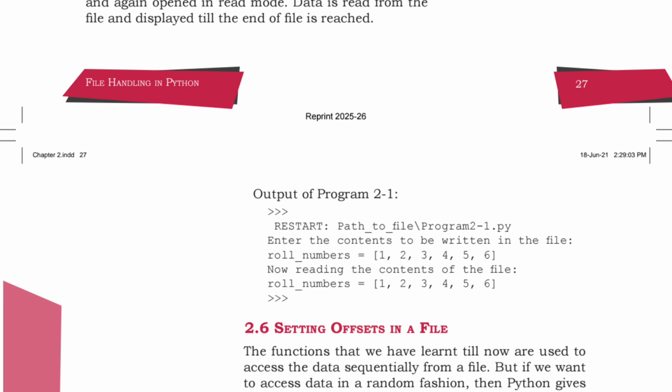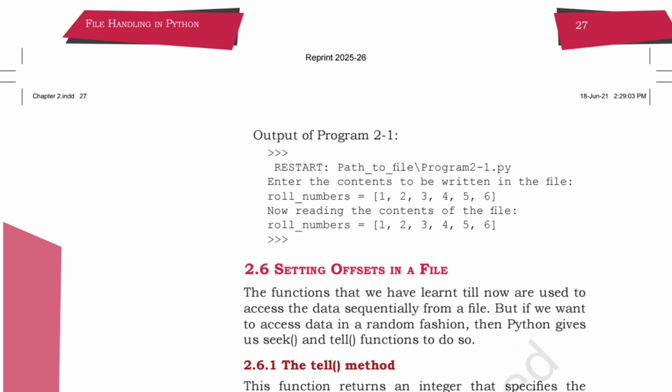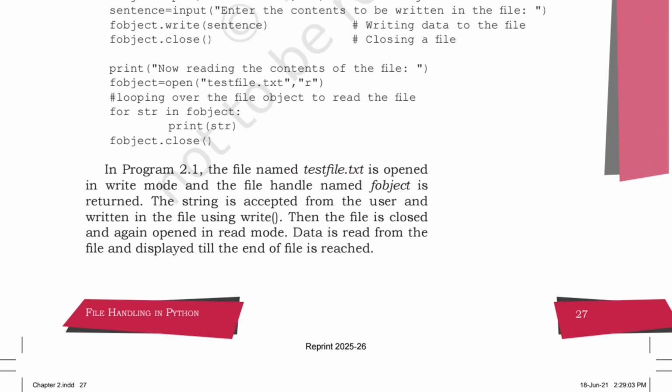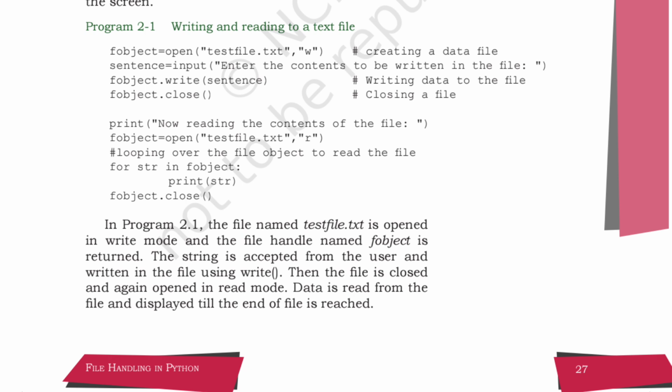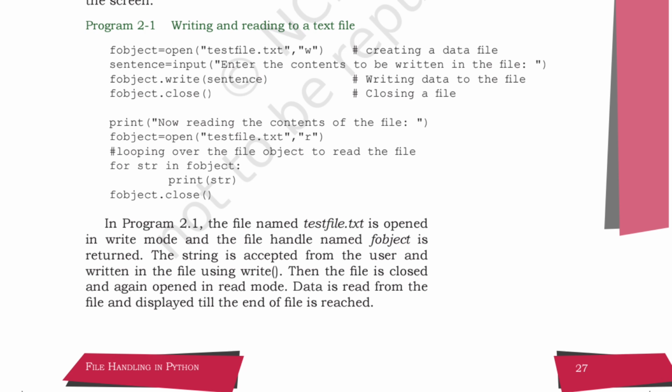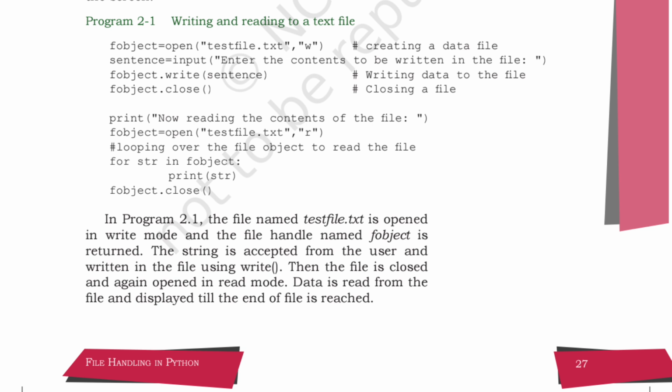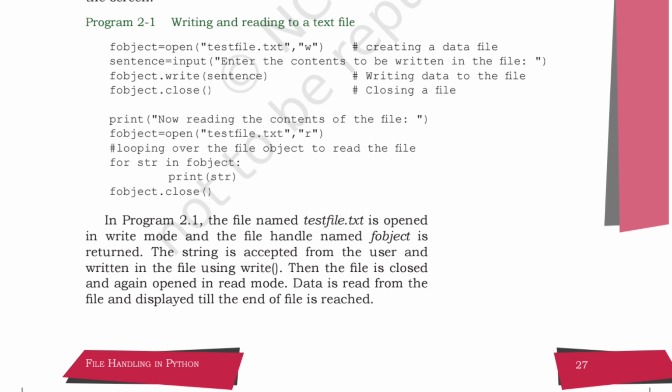Enter the contents to be written in the file. This is the roll number. Now reading the content of the file. This is the roll number. Okay, this is the output of the program. Over here I have taken the roll number, whereas actually you have to take it as input. Over here I have just written writing also and reading also. First you will write, you will read and you will print it.